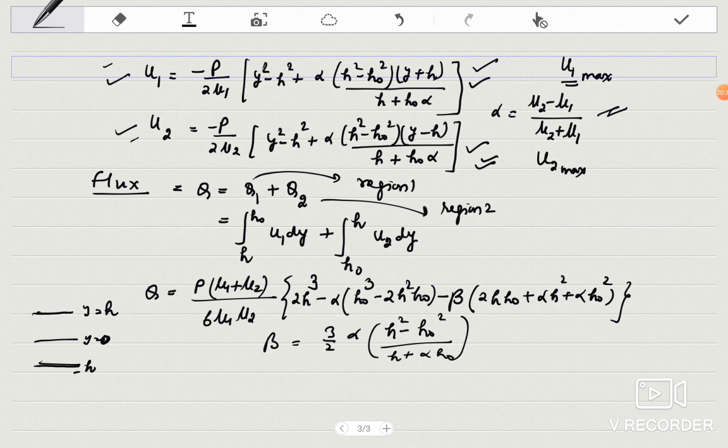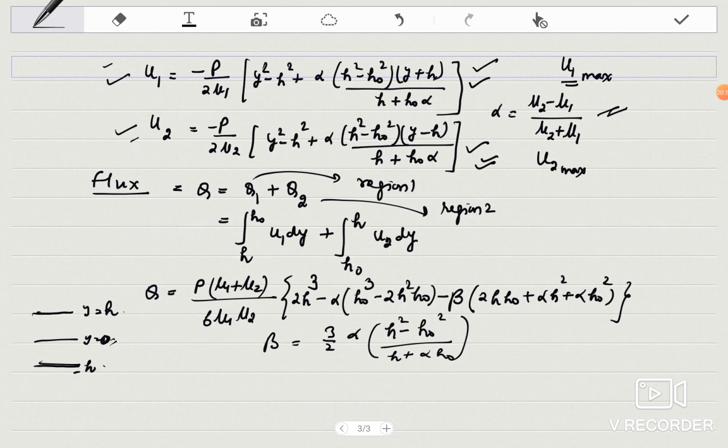In this article, flow between porous plates is not in your course, so you do not do that. But otherwise, you may try for certain modifications which I already explained to you, that you may take separation at y is equal to 0. You may take one plate as a moving plate and another plate as a plate at rest.